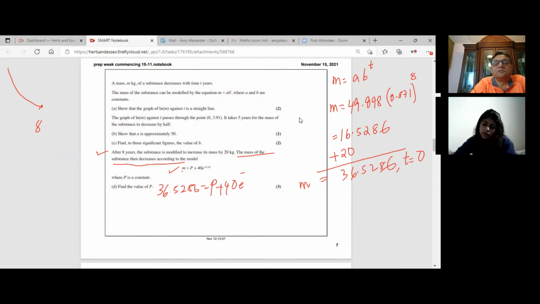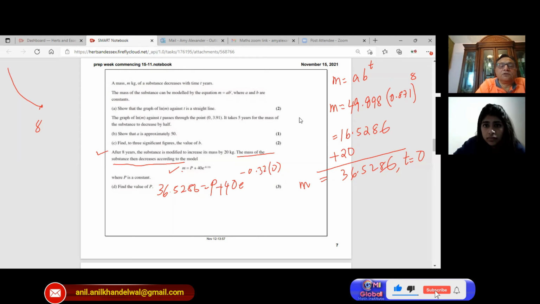0.32. 0. What doesn't matter because it will end up being 1. E being 0, right? Correct. So from here we can find the value of P. So what is the value of P? 36.52 minus 40. Minus 3.471.